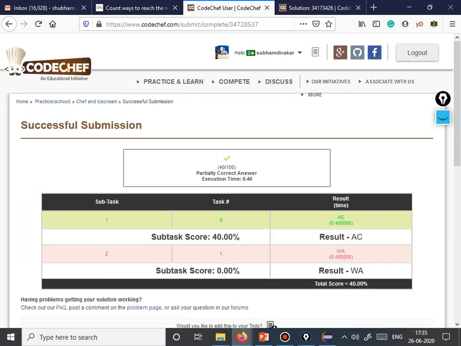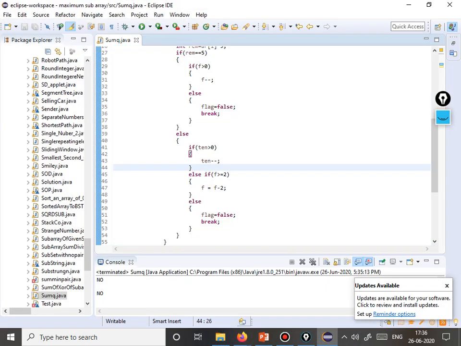It's partially correct. I guess we have one more solution to deal with. So let's check that part also. Something is wrong. Which part is wrong? It's equal to f minus 2. Okay.